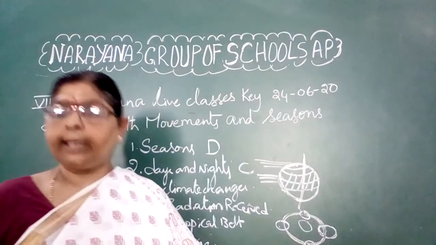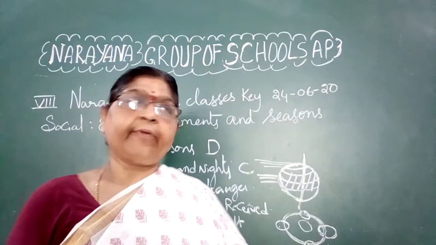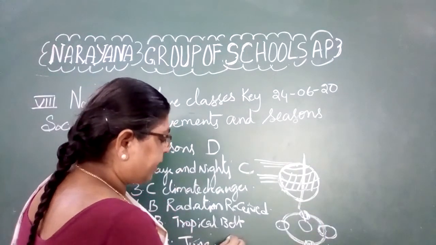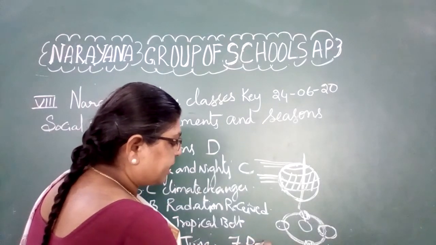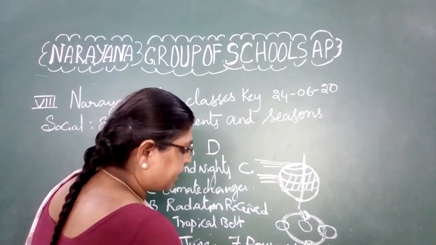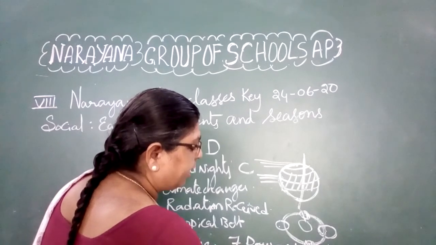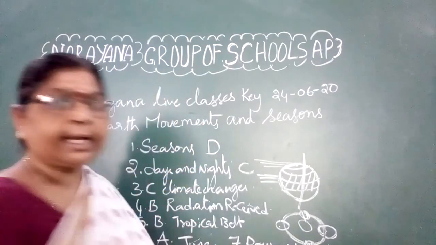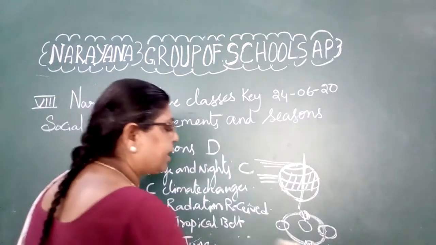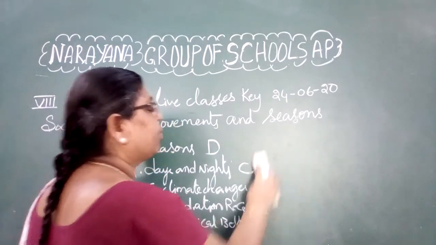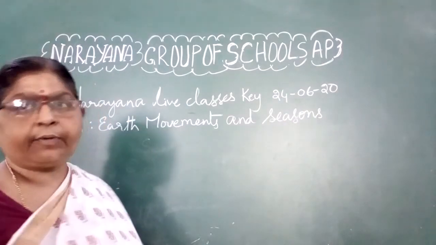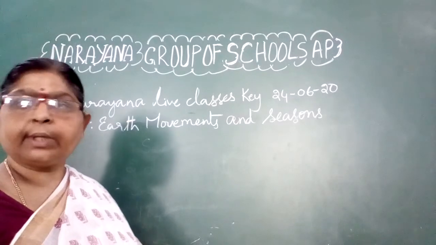Now coming on to the descriptive answers, that is explain the effect of the equinoxes. Equinoxes means the sun rays fall vertically over the equator. Hence what happens? The days and nights are equal. On that day throughout the world, the length of the days and nights are equal. And hence what happens? Usually that affects the amount of the radiation, and at the same time it also affects the climate of that particular area. So this is all about the equinoxes.